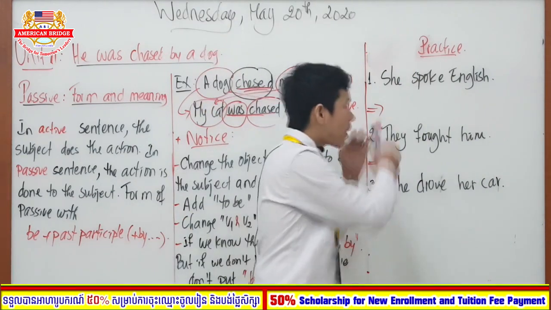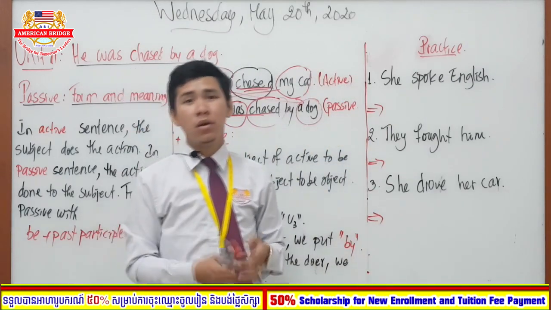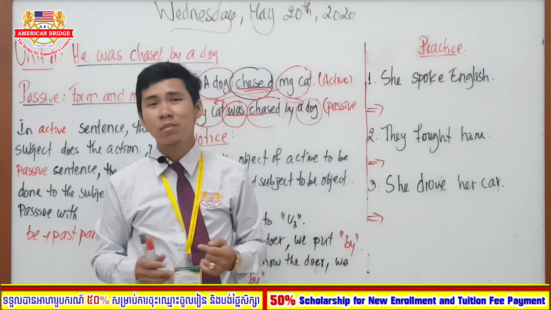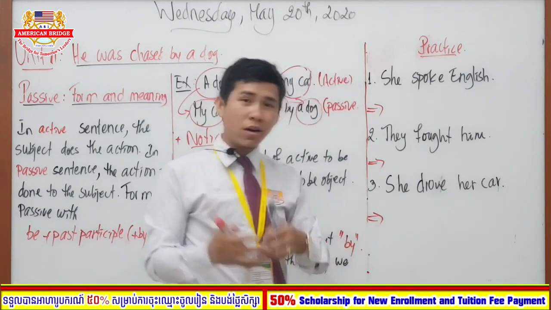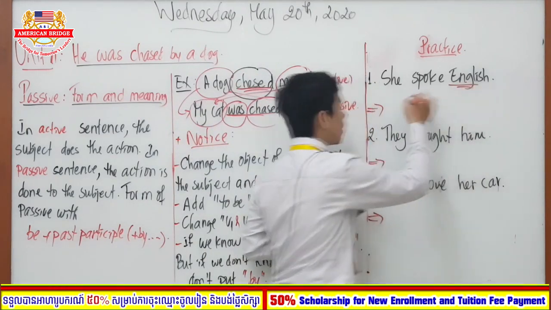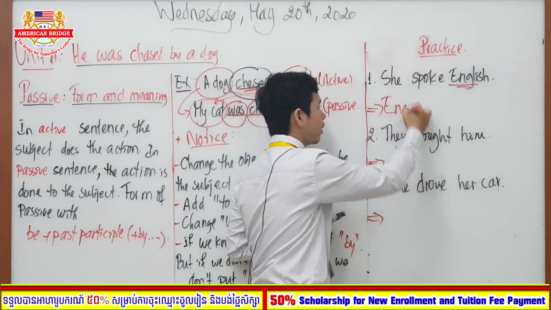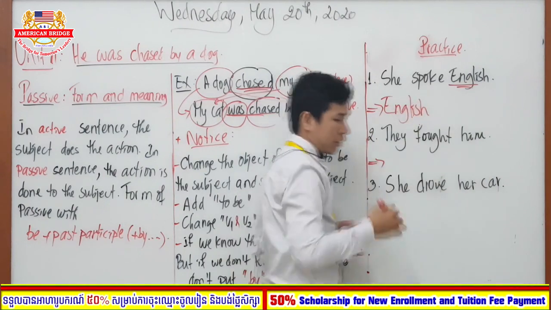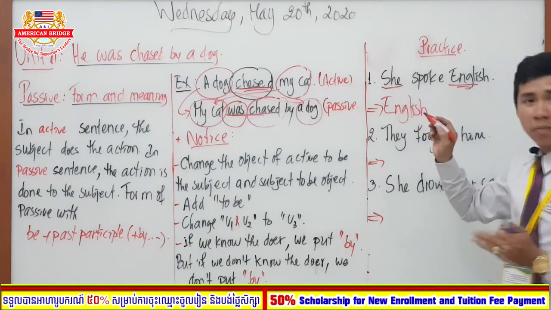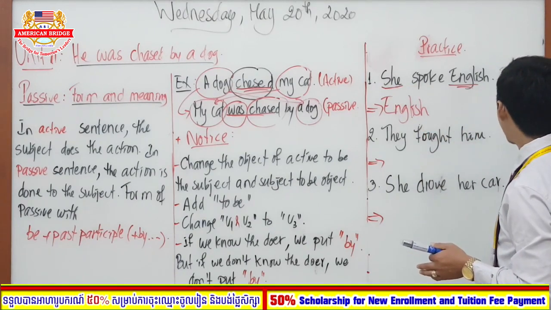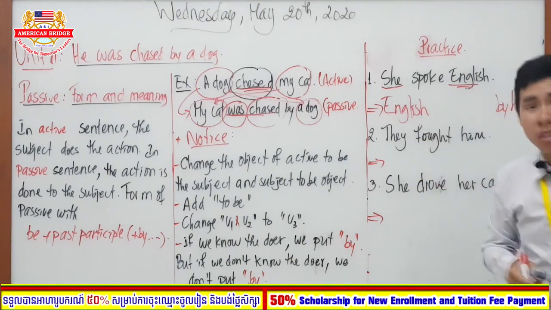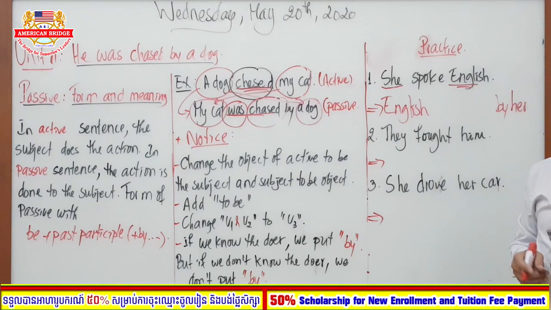So, if it is a past active, how do we change to be passive? Sure, if you want to change it to passive, you have to make it into a past passive, right? So, the first step that you have to do, what is it? Take the object to function as a subject. So, in English, right? And then, I take the subject of active to put as an object. Why do I put that? Because I know who is the doer, right? I know who is the doer.